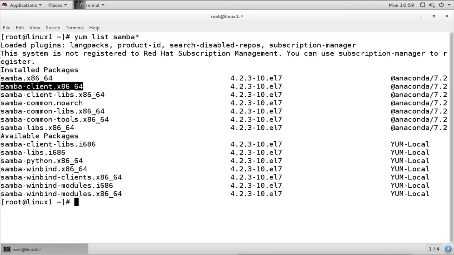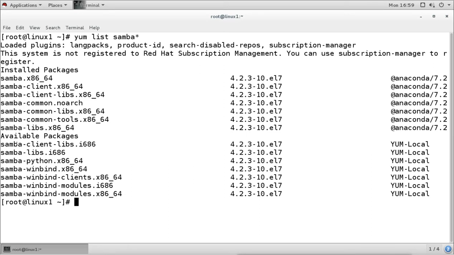So this is the main base package we have, and one more package we have for this is Samba common. This is also required for the Samba configuration. So these two packages are important, and the client packages are for accessing the Samba share from a Windows machine or from a Linux machine. Now all those packages are installed.